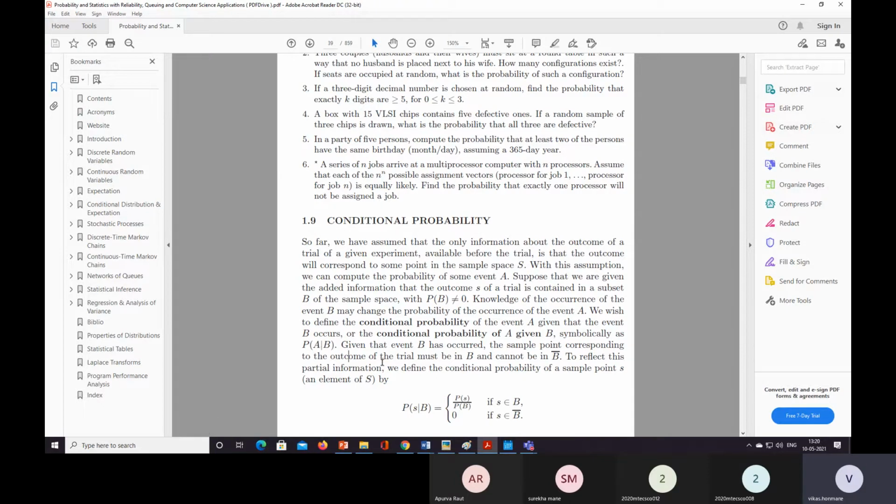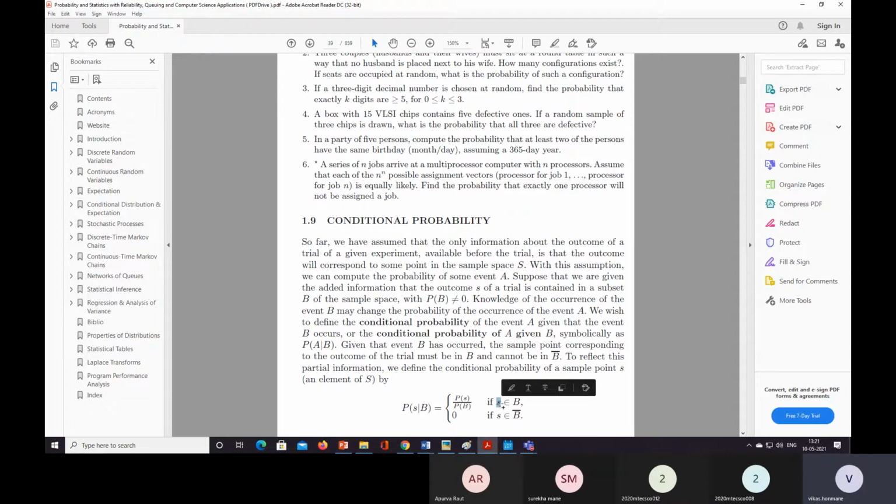Such an outcome of the trial must be in B and cannot be in B bar, where B bar means the complement of B. So we can have the definition: probability of S given B is equal to probability of S divided by probability of B, if S is a sample point in the sample space.